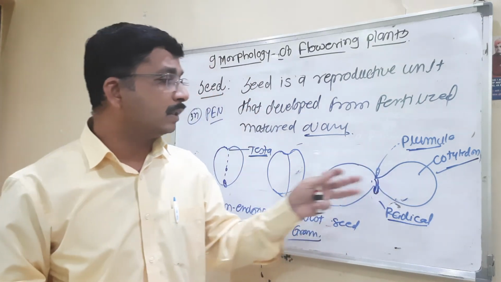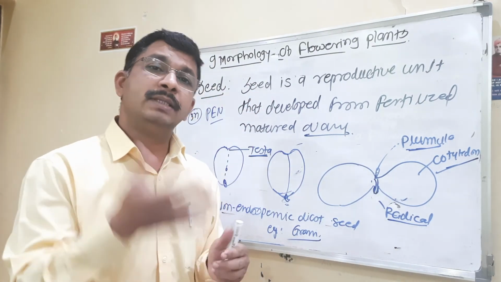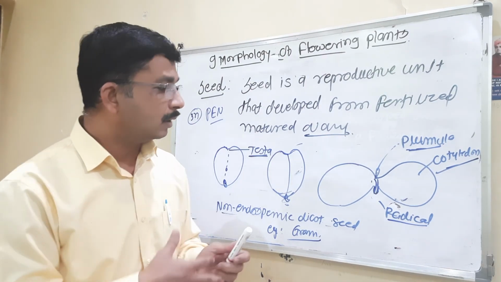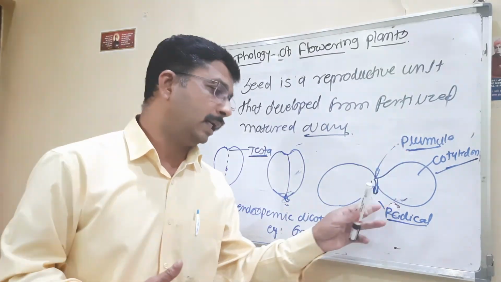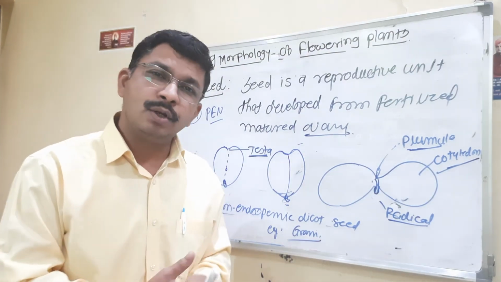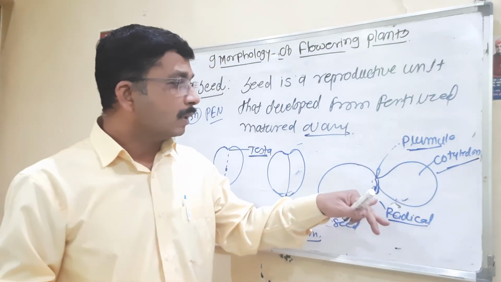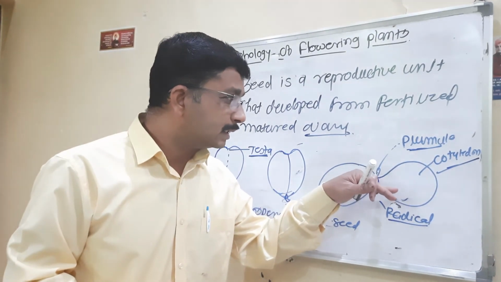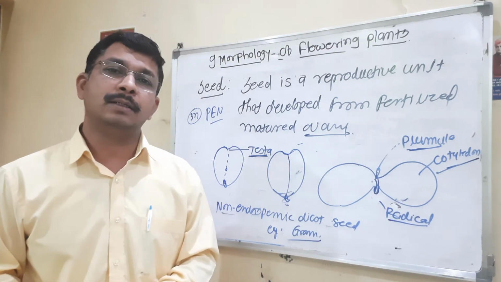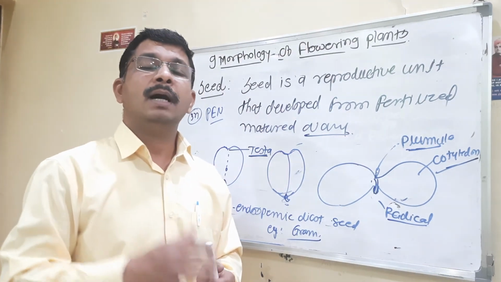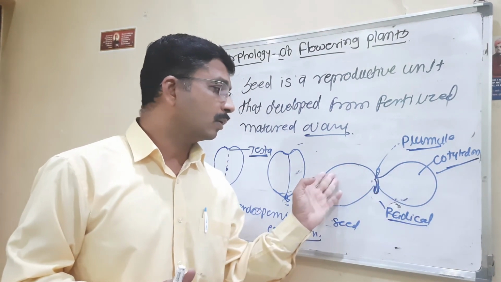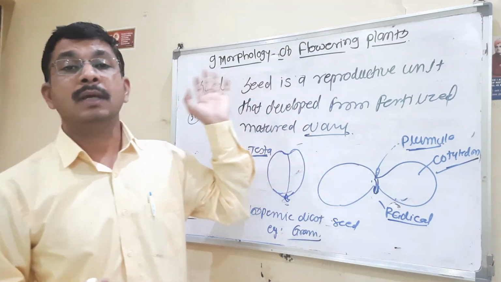Endosperm is a nutritive tissue which is utilized for the development of the embryo, but the cotyledons also have energy, which is utilized for the development of the plumule and radicle when the seed germinates. At the time of germination, the development of embryo and radicle needs energy, and that energy is obtained from these cotyledons or endosperm.